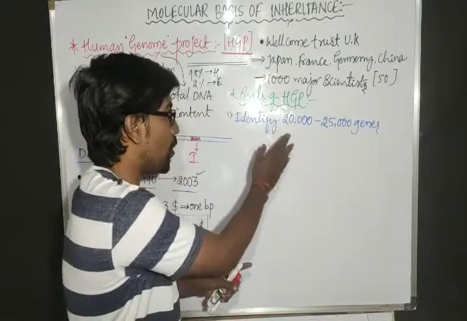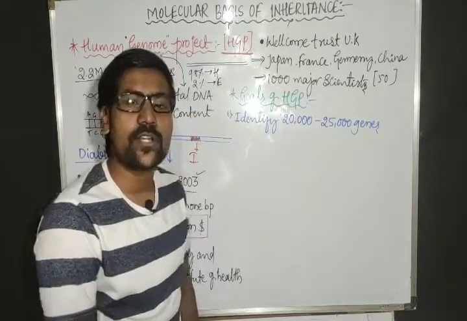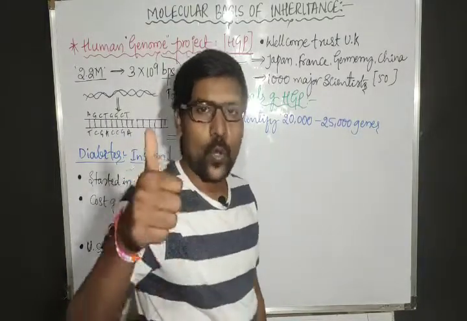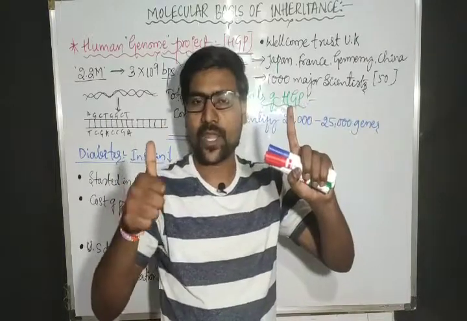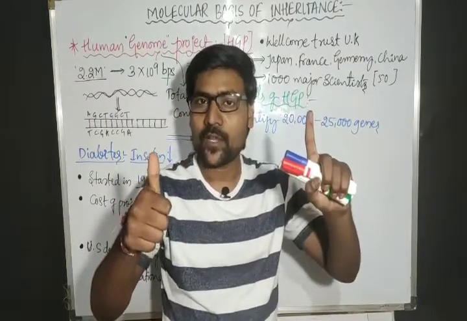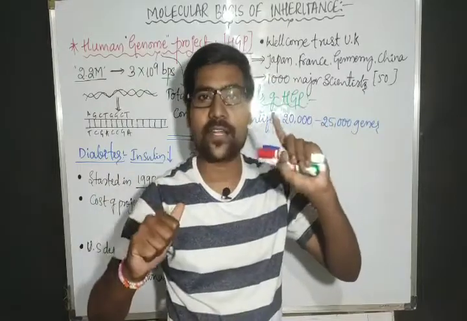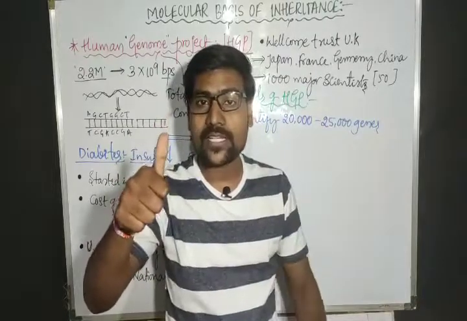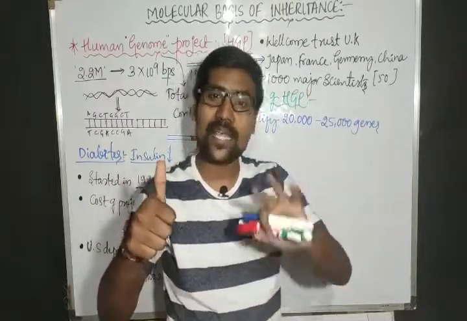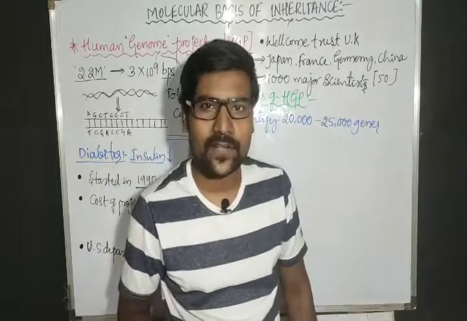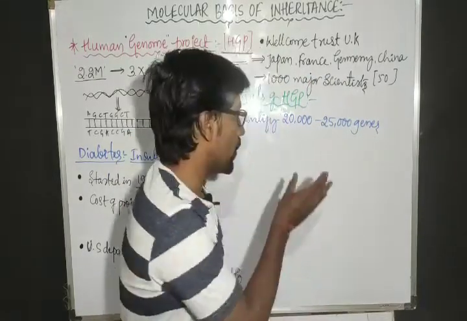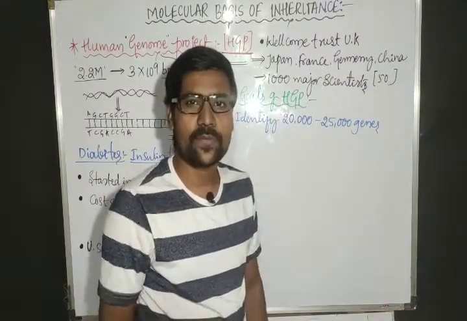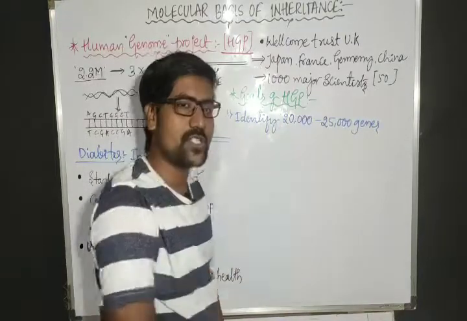Identification of not one gene, but how many genes? 20,000 to 25,000 genes. Imagine how many characters we can express. One gene can express one character, or many genes can express one character, or one gene can express many characters. All the possibilities are there. With 20,000 to 25,000 active genes, the characters are also more. First, we need to identify all these genes.